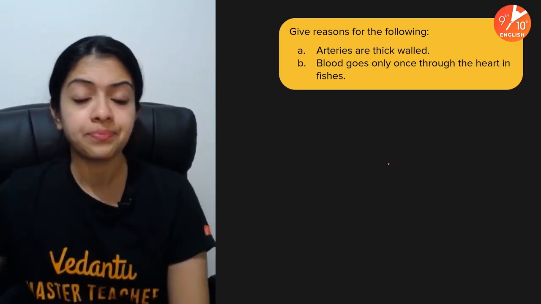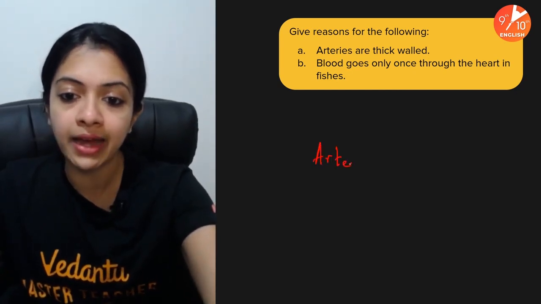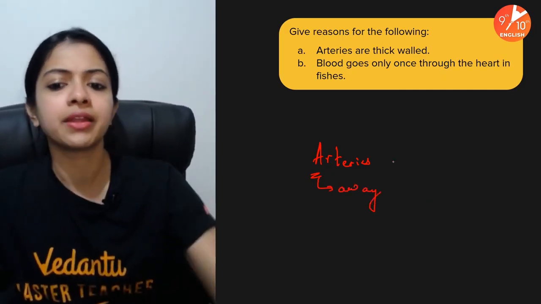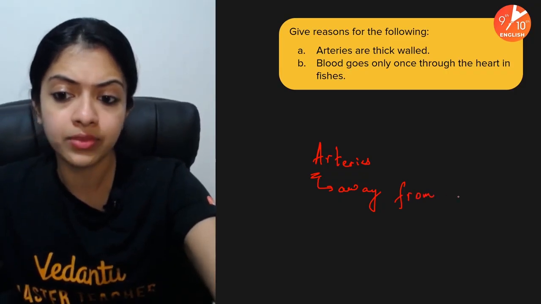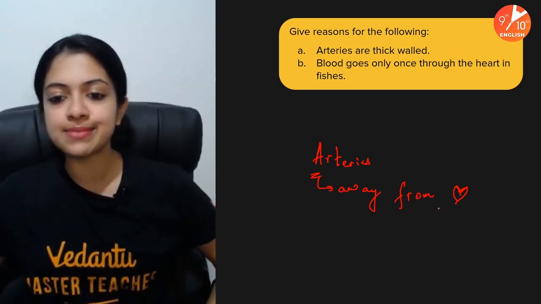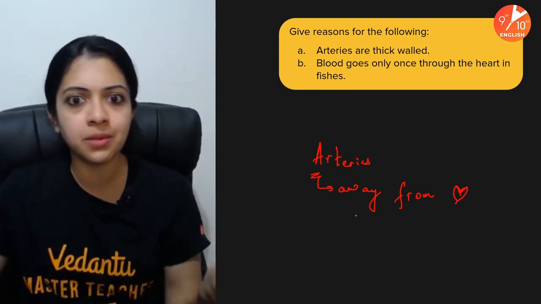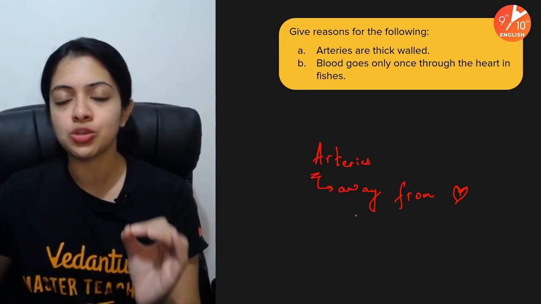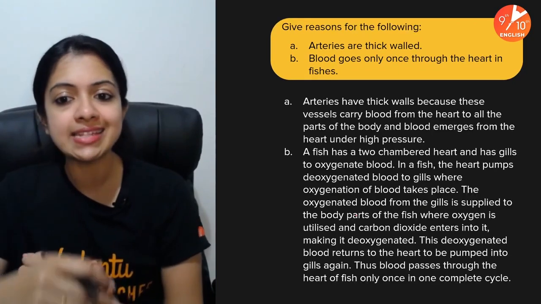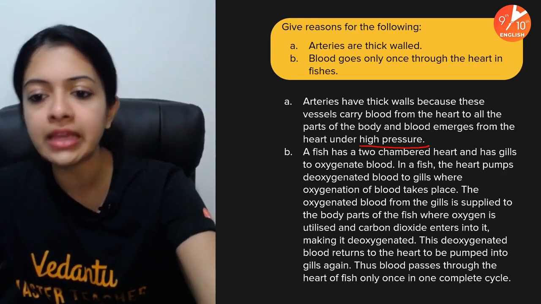Now, if you remember, the arteries are thick-walled because arteries always carry blood away from the heart, right? Normally, when they carry blood away from the heart to the multiple different parts of your body, obviously blood has to be pumped under very, very high pressure. In order to withstand that pressure, your arteries are highly thick-walled. This is the main point over here.